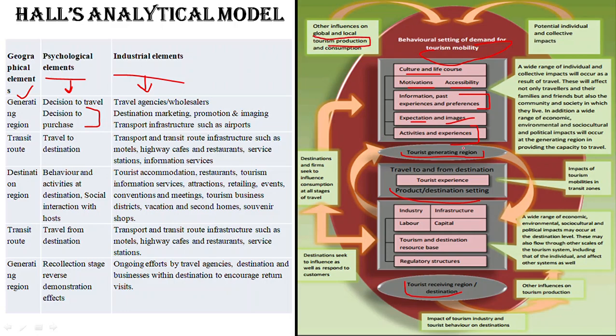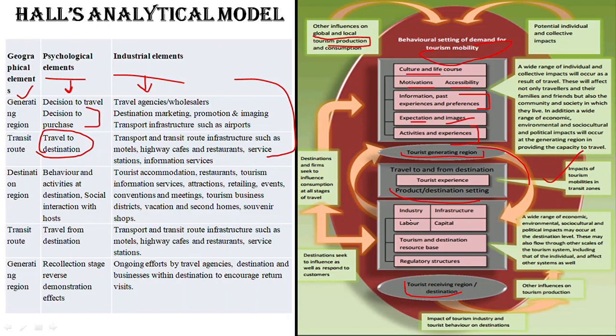Then he will go to the transit route region. In the transit route region, he will travel to the destination. Now in this stage he will have some infrastructure, industrial element, that is transport, transit route infrastructure like highways, cafes, restaurants. So what will happen here? Impact will happen. The tourist will spend some money on buying products and services on the way, so that will impact the local economy through the routes, through the spots where he will stop. So that is the transit route region where he will have some impact.